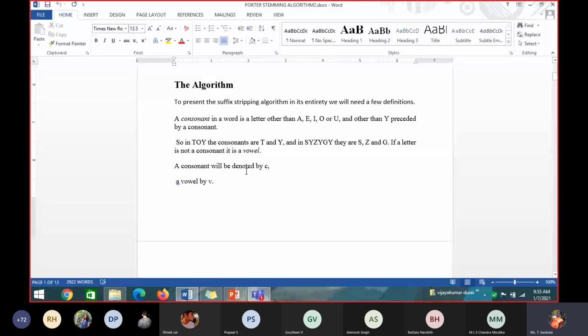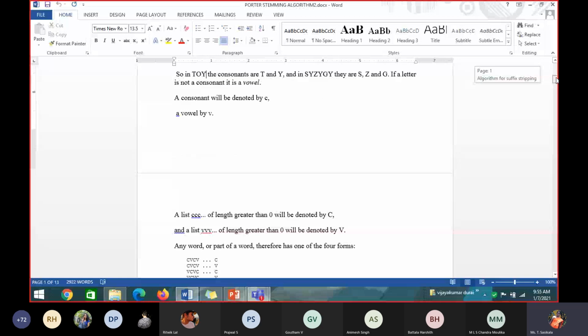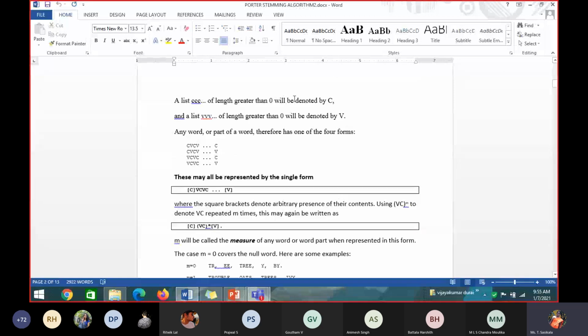In a word, we will have a list of CCC or VVV, or different combinations. If I have a list of CCC with length greater than 0, all consonants, I can denote it by a capital C. And if I have a list of VVV, vowels, with length greater than 0, it will be denoted by capital V. This is the rule they have applied in their algorithm. So a word can be any one of four forms. It will start with C, followed by V, C, V, etc.